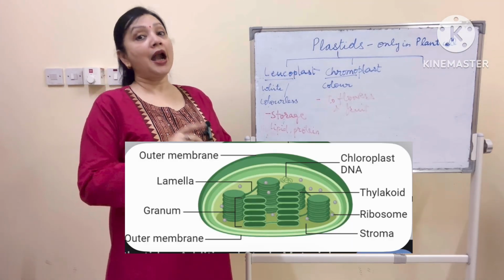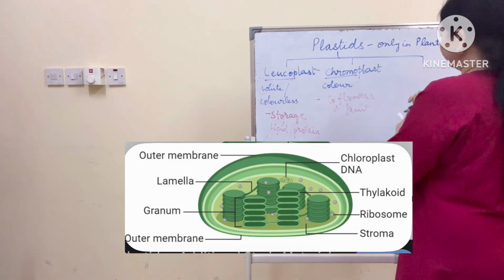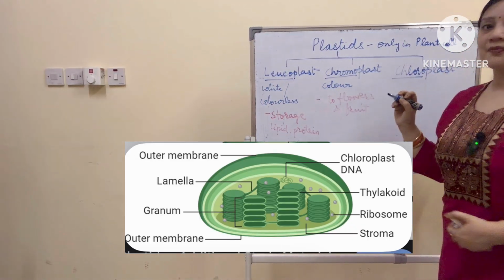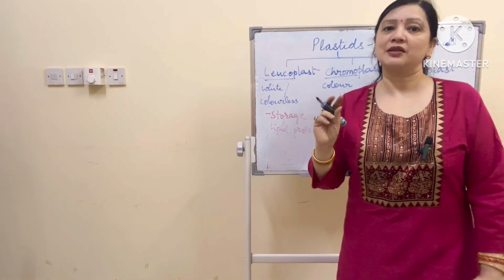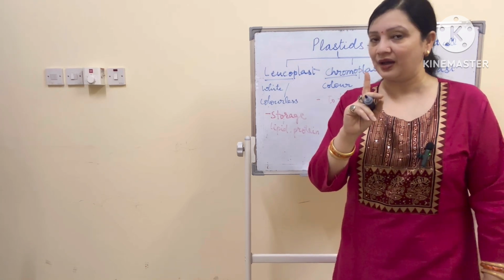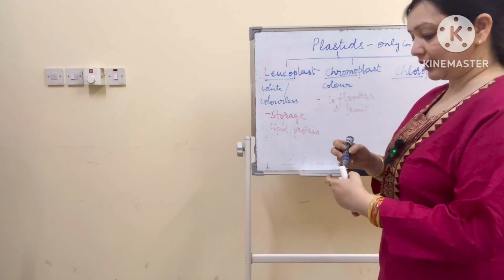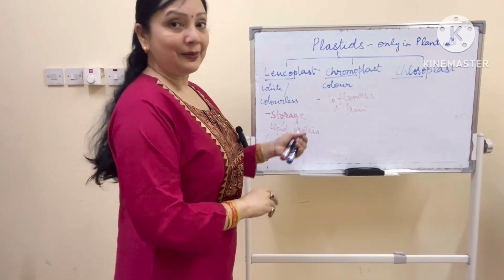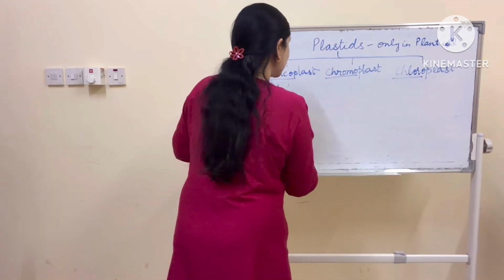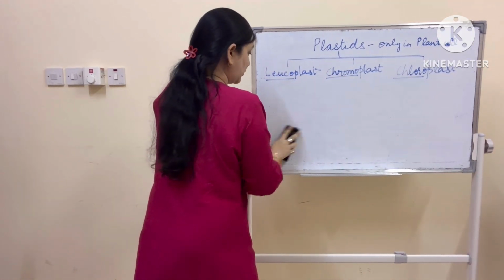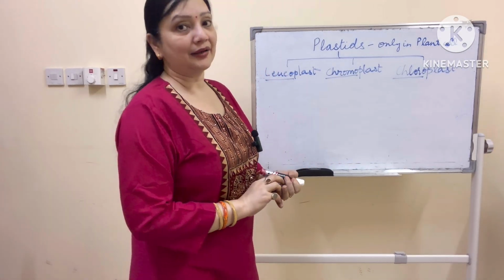The third and the most important plastid is chloroplast. Chloro word comes from chlorophyll. Remember, since small classes, primary classes, you have been studying about a pigment chlorophyll, which helps in photosynthesis. That chlorophyll is found here in the chloroplast. So the green pigment chlorophyll is found where? In the chloroplast. Now this chloroplast structure is simple yet a very important, complicated structure at the same time.